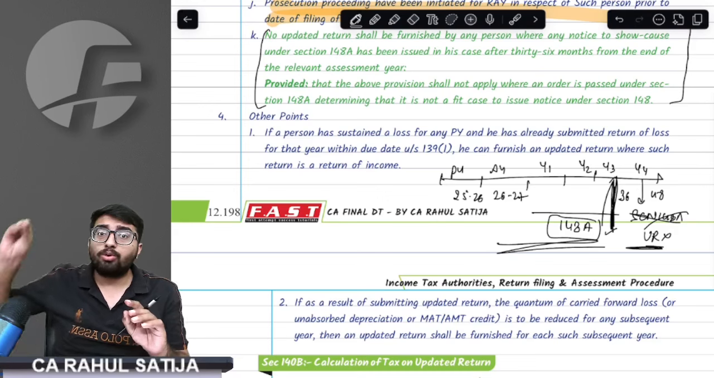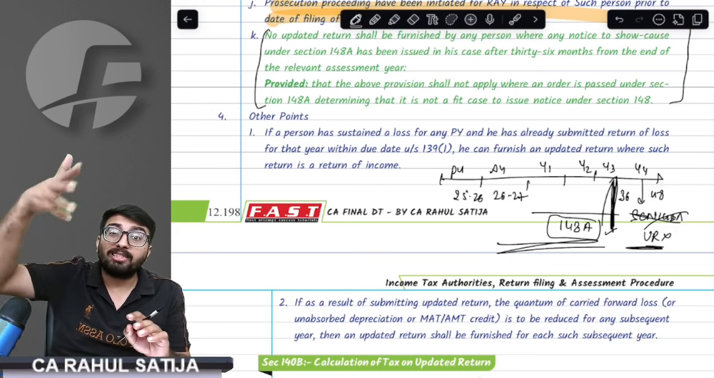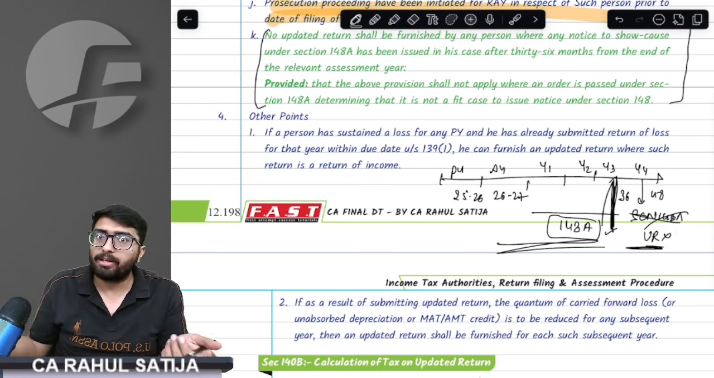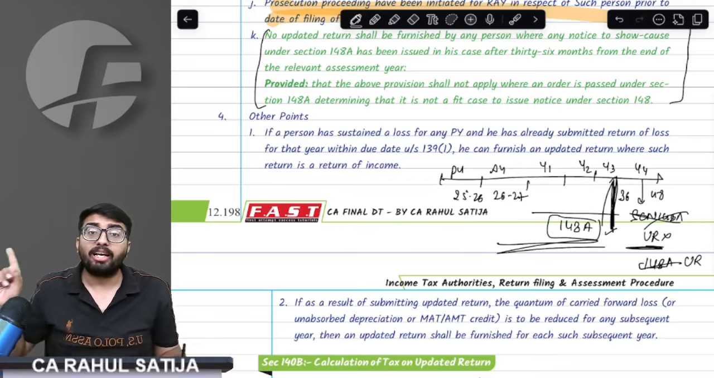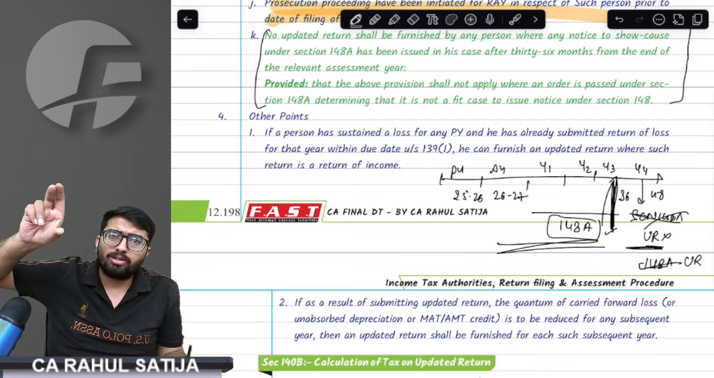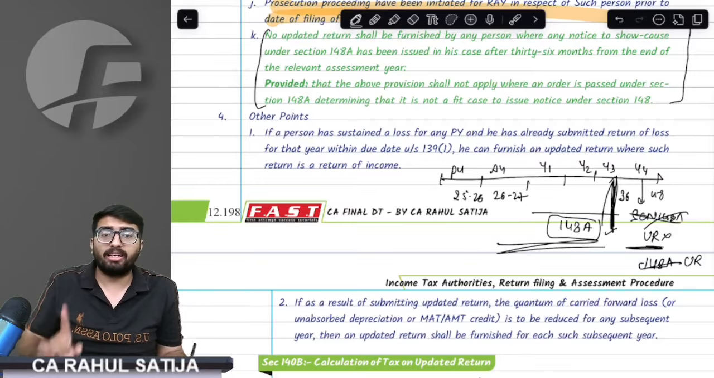But what if, after the show cause notice, proceedings are dropped against me and no assessment takes place? Can I file UR after that? Yes, I can file UR after that. If after the show cause notice proceedings are dropped against me, then I can file UR.